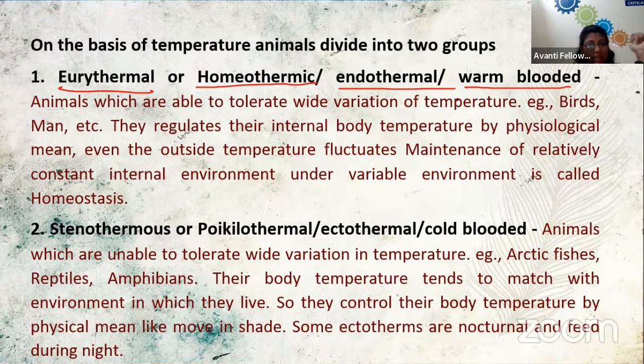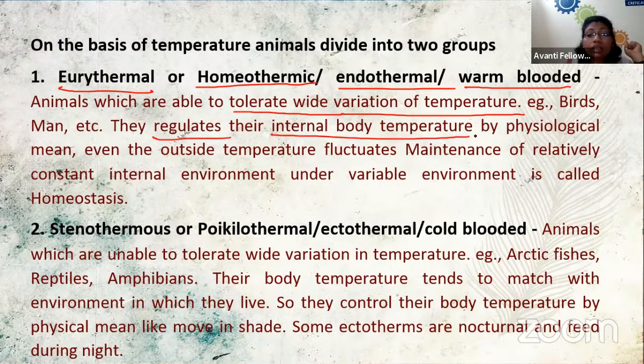So animals which are able to tolerate a wide variation of temperature, which can tolerate a wide range of temperature from lowest to highest degree, are known as warm-blooded, because they know how to regulate their internal body temperature, just like us. We are also warm-blooded.